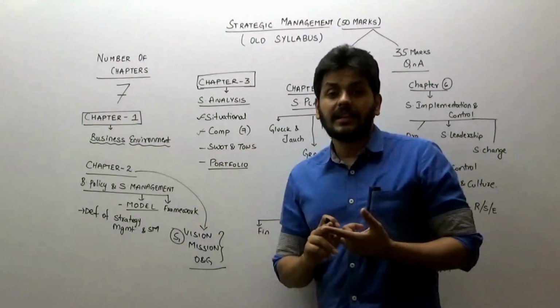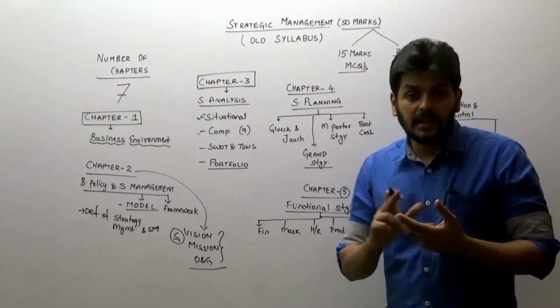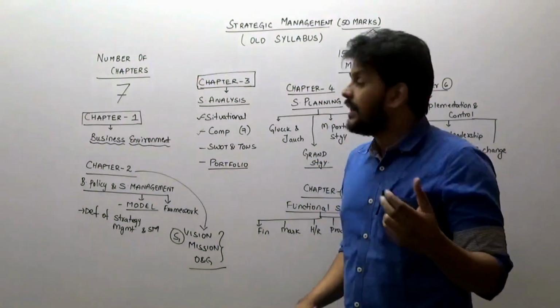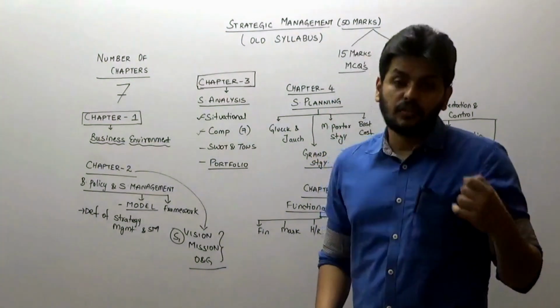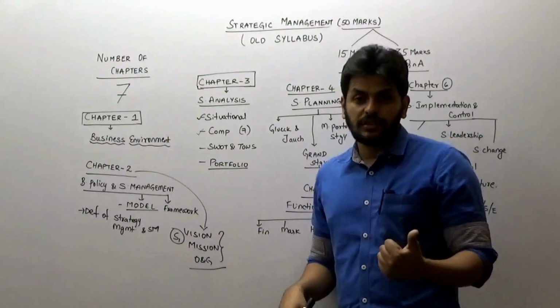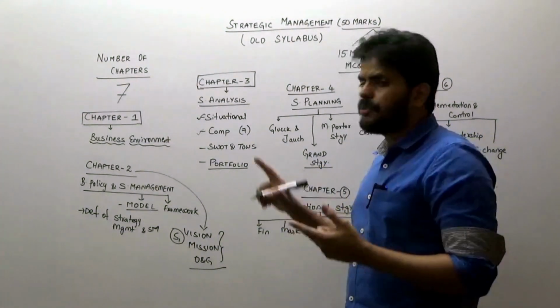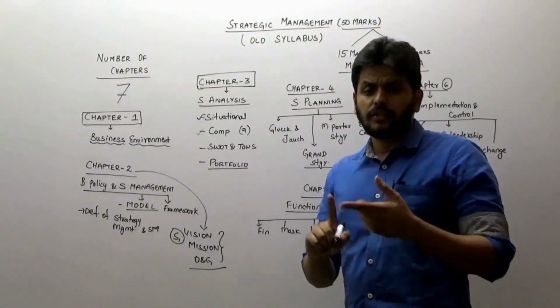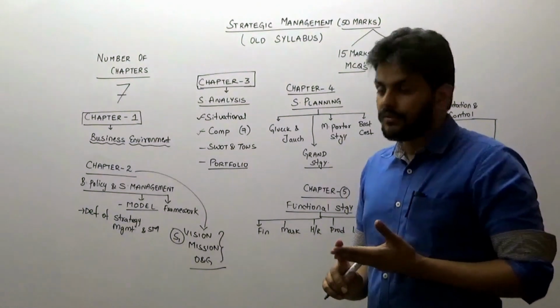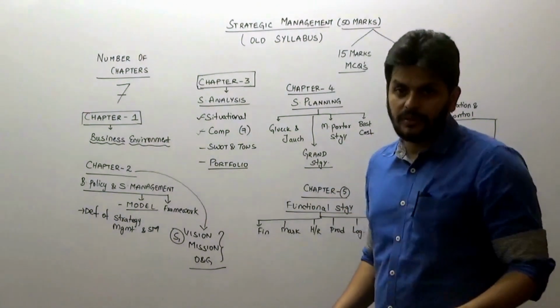So in competitor analysis, they can ask you about triggers of change. They can ask you a separate question on strategic group mapping, identifying the key factors for competitive success. So in itself, there are 3 or 4 questions. So 3 subtopics, that is triggers of change, strategic group mapping, and key factors of competitive success. They are 3 very important questions.